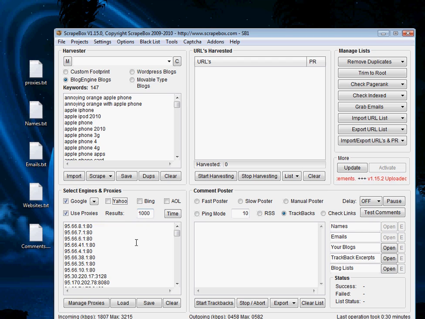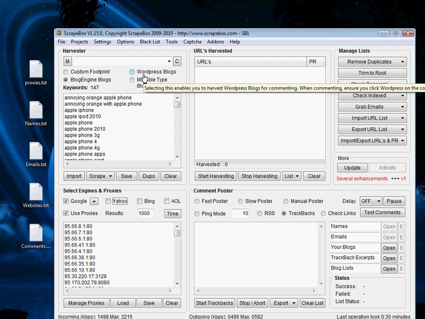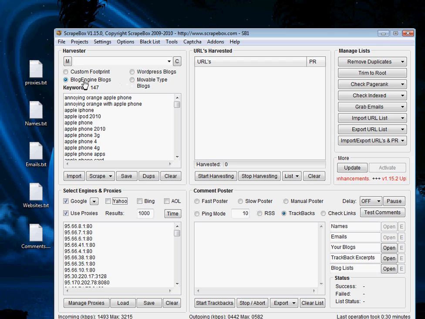Now the next thing is that once we've set our target for harvesting down here, we go up to the top. What are we going to look for? We're going to look for WordPress blogs, Movable Type blogs, or BlogEngine blogs. I'm going to select WordPress blogs because that's often the most common type of blog. Instead of just finding any random blog related to these keywords, Scrapebox is going to find all WordPress blogs related to this keyword.